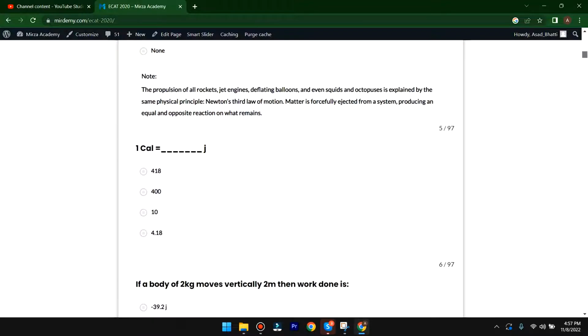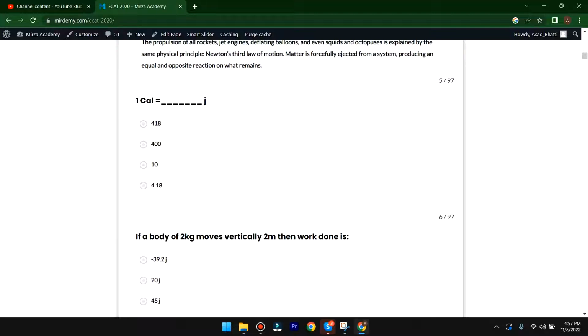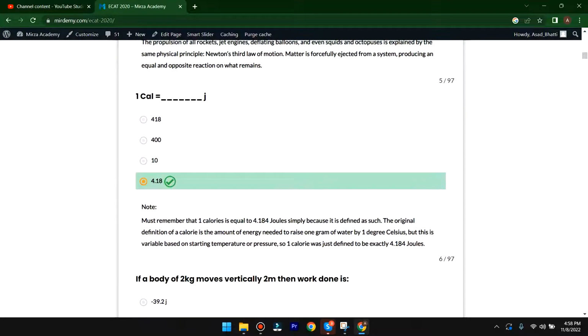The next MCQ. 1 calorie is equal to 418, 410, 4.8. Very simple question. Here the D option is correct. Must remember that 1 calorie is equal to 4.184 joules, simply because it is defined as such. The original definition of a calorie is the amount of energy needed to raise 1 gram of water by 1 degree Celsius, but this is variable based on starting temperature or pressure. So 1 calorie was just defined to be exactly 4.184 joules. So here the D option is correct.